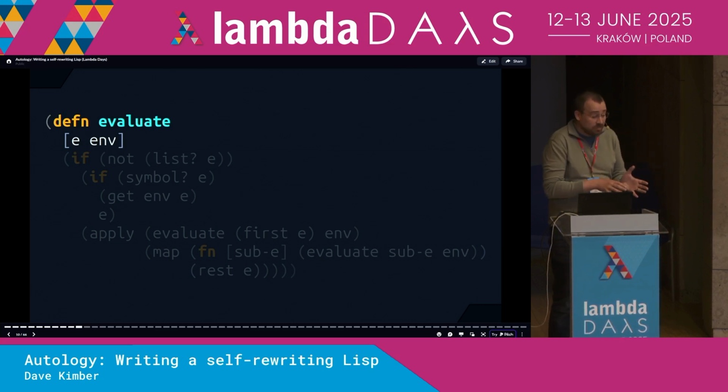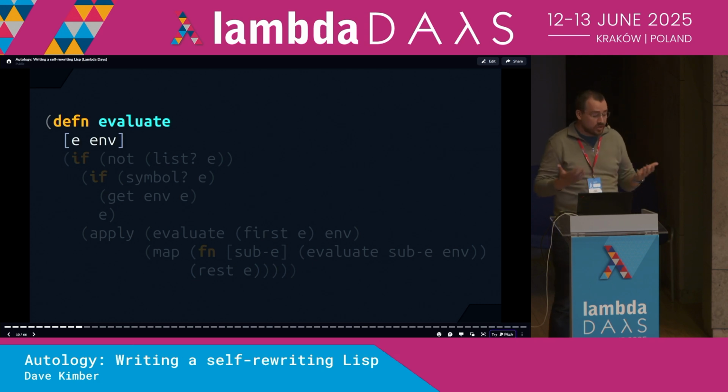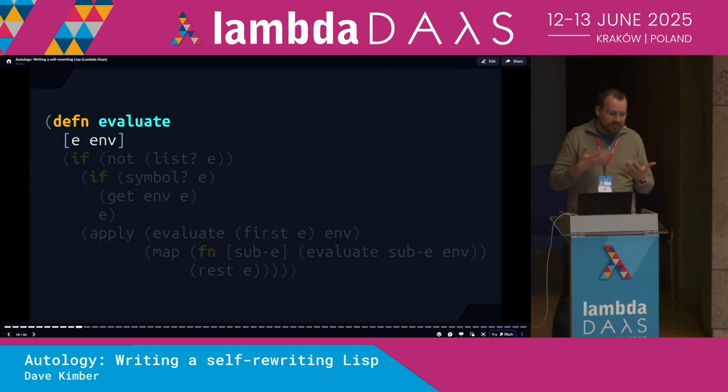This will either be an atom, which is like a single thing, a number, a string, a variable, or it'll be a list, which might be a collection of data, a function call, or even a whole program structured as a tree. The environment is a map, and it holds the names of all of the variables and functions currently in scope along with their values.